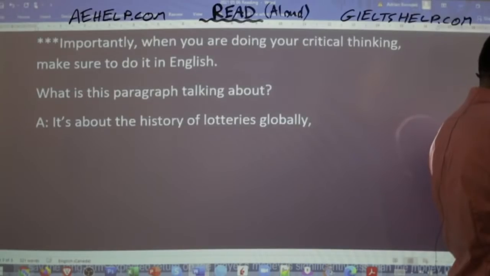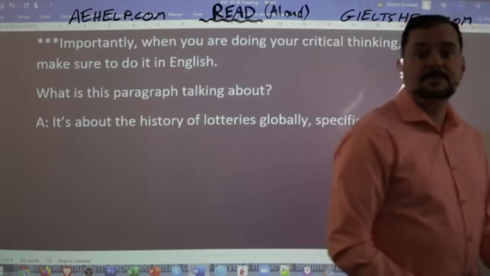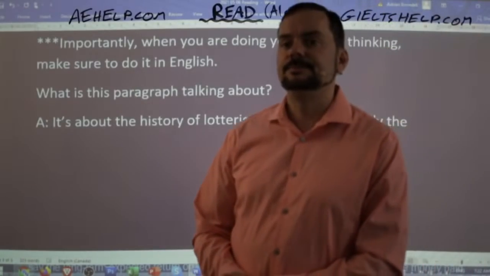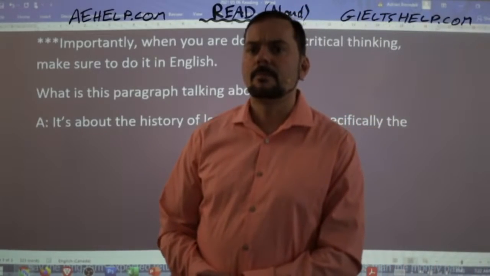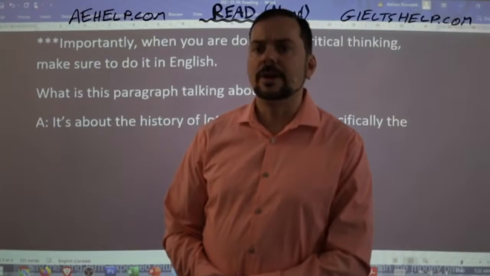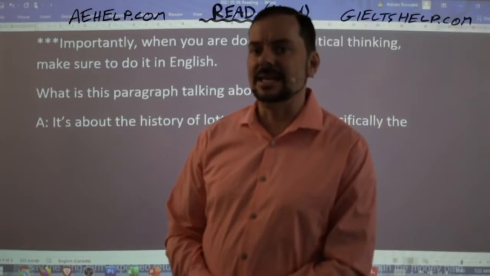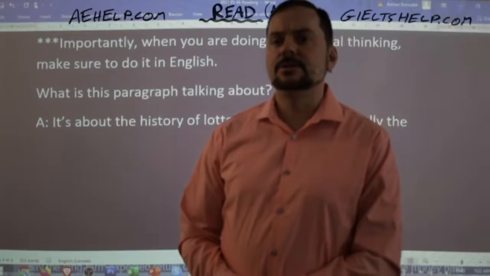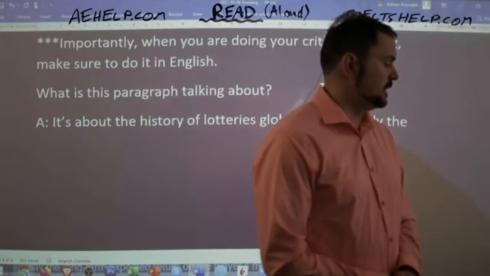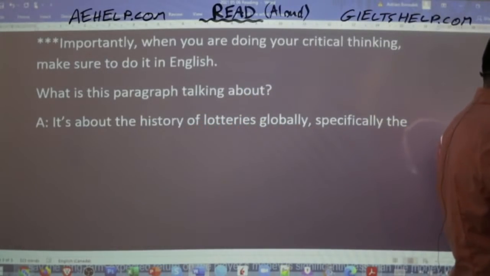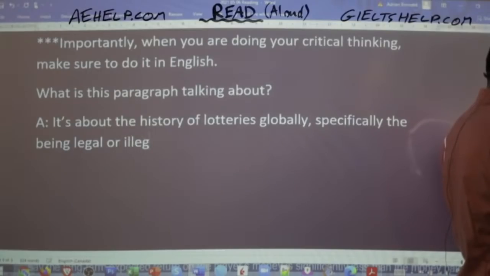And it's a little bit more specific than that. Specifically, the what? Lorraine says how lottery is perceived. Yeah, I would say, Lorraine, that even more specifically, it's about the legality. So it's about the history of lotteries globally, specifically being legal or illegal.